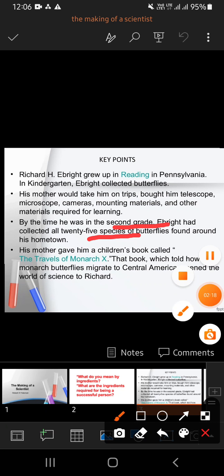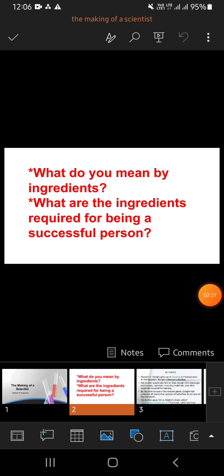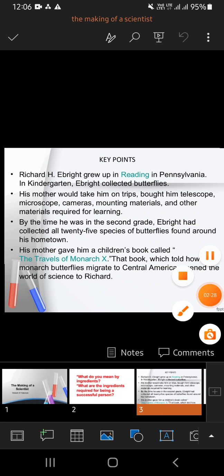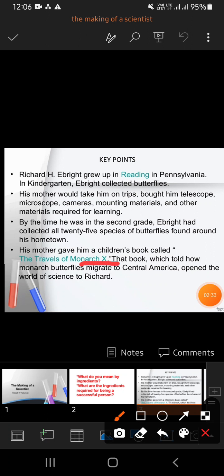Then something changed his point of view. It was a turning point of his life. It started with the book, The Travels of Monarch X. Monarch refers to the breed or the species of butterfly. This is the name of a book, and that book was gifted by his mother. When he read that book, it opened a new world for that child. Let's see how it started.